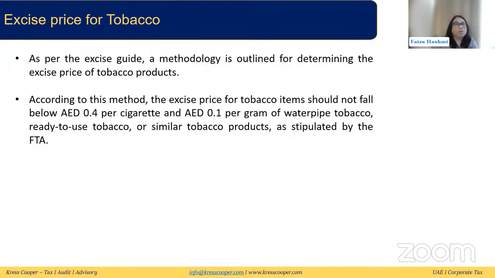For tobacco, in the guide, they have said that the price in the FTA good list should not be below AED 0.4 per cigarette or AED 0.1 per gram of water pipe tobacco, ready-to-use tobacco, or similar tobacco products.